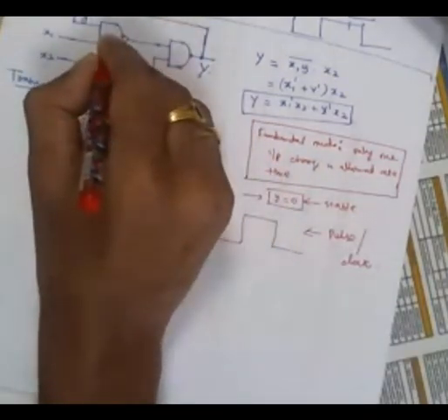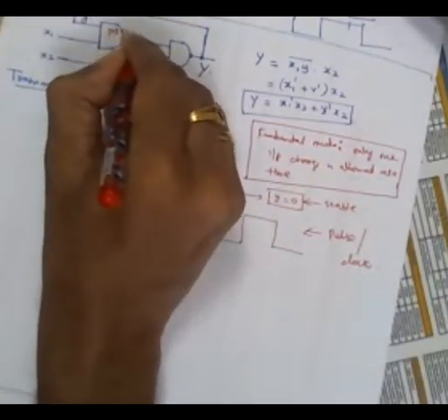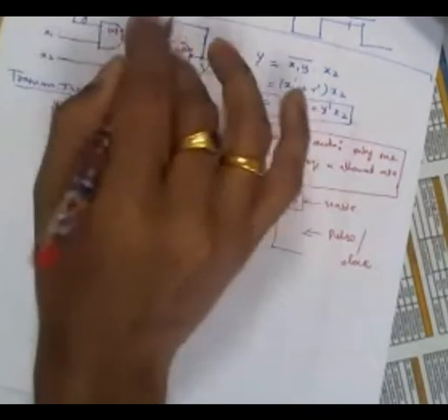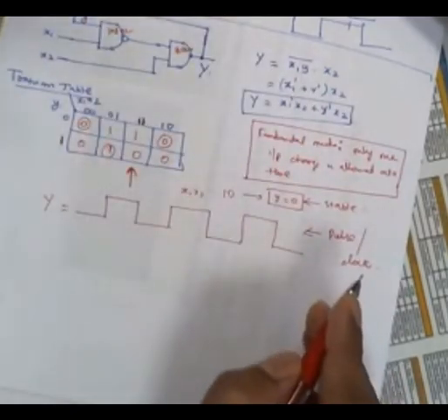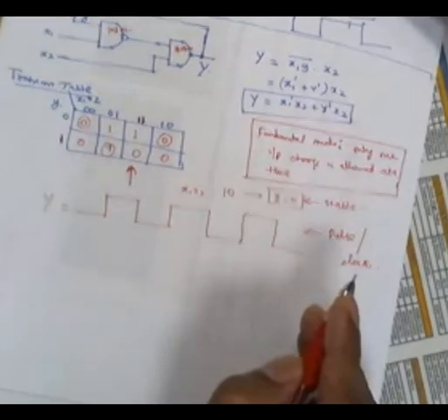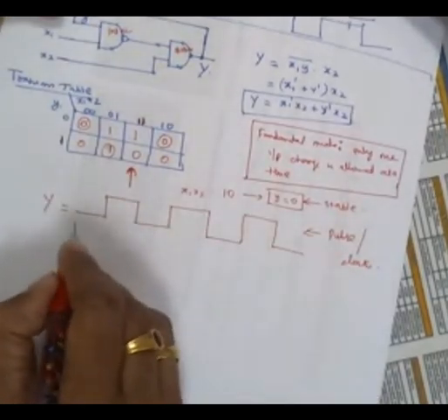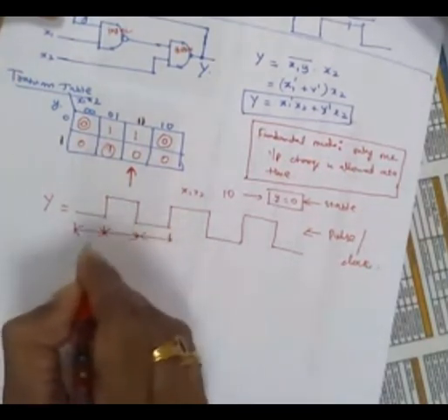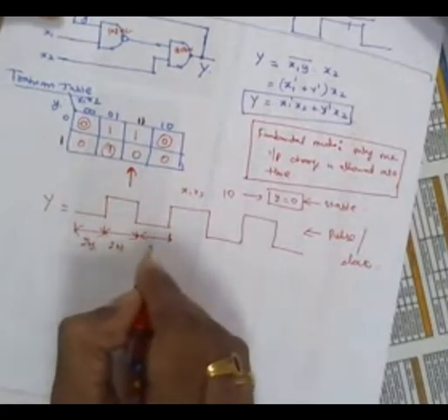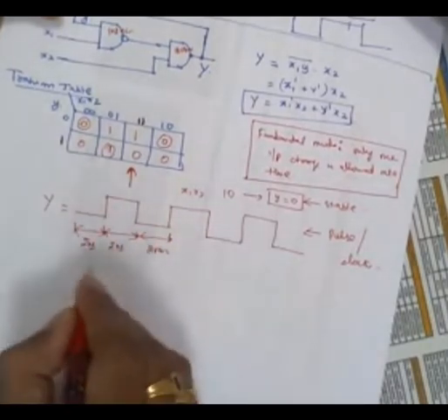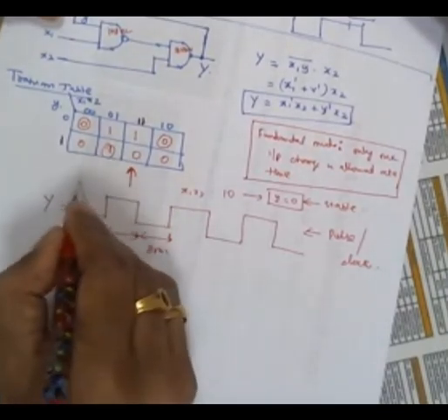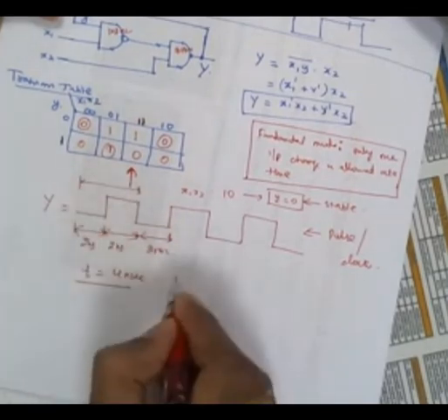And further, suppose this NOT gate takes 1 nanosecond, and then this gate also takes 1 nanosecond. Understand? So altogether, the total delay is only 2 nanoseconds. So there is a transition for every 2 nanoseconds. So this is for 2 nanoseconds, and this is for another 2 nanoseconds. Correct? So the total time is equal to 4 nanoseconds, I mean 1 pulse time. The total time is only 4 nanoseconds.